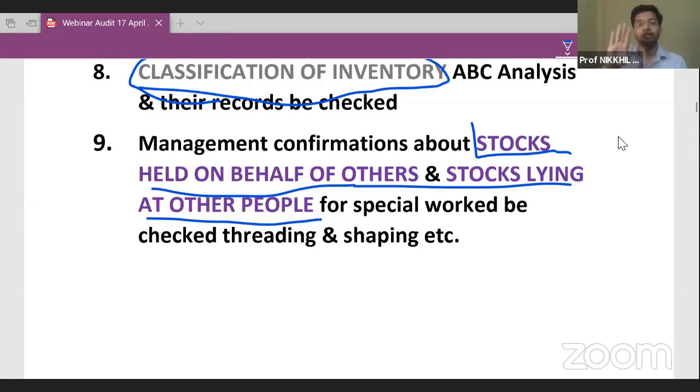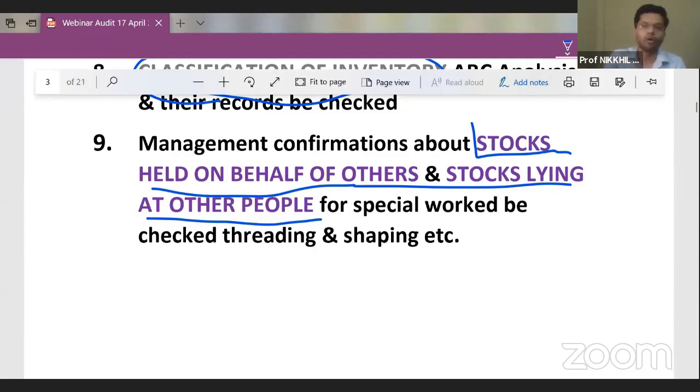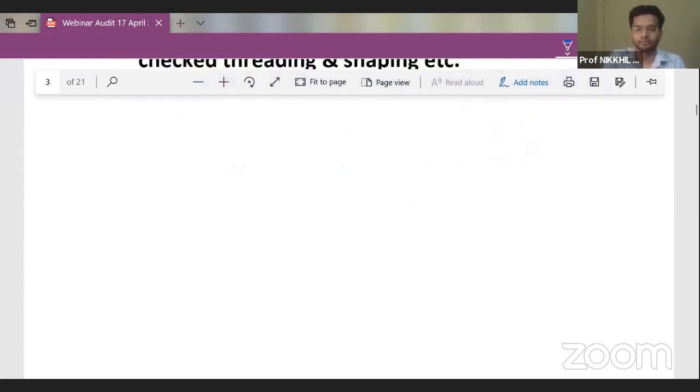Again, I would also check the documents. I will call for documents from him and check whether that inventory is his or not through the documents also. So any kind of inventory which is lying at some other place, or someone else's inventory lying at our place, is to be audited by us properly.